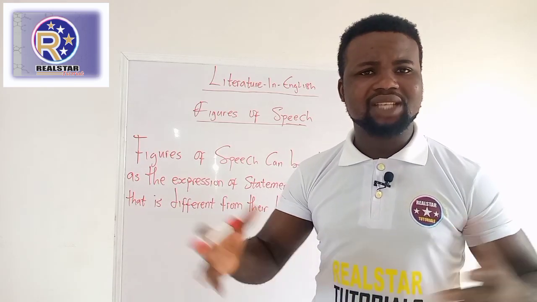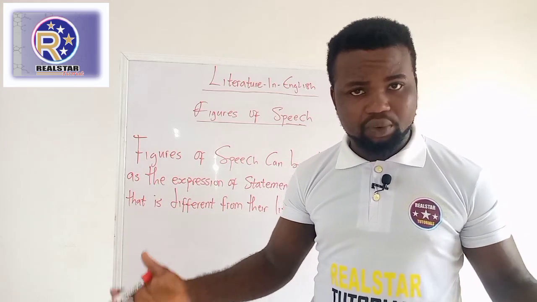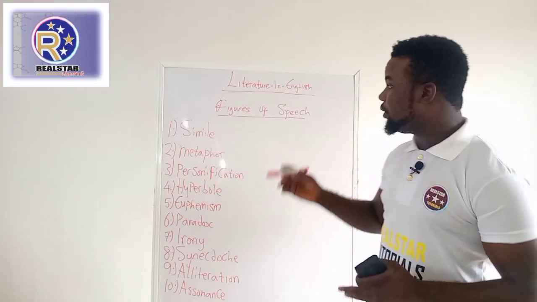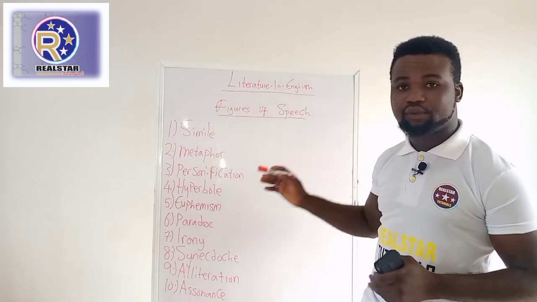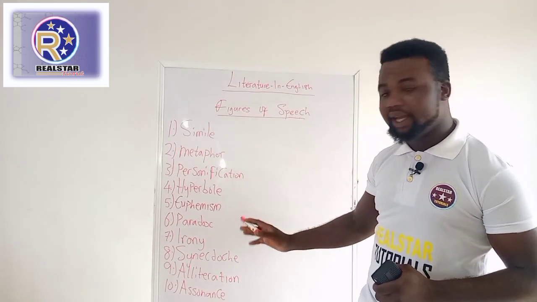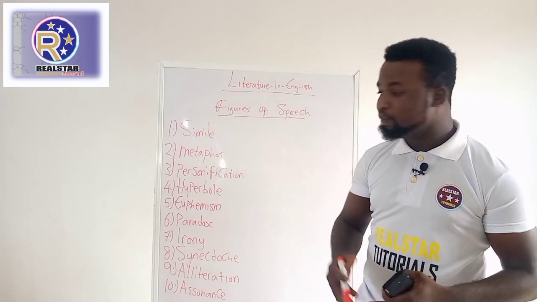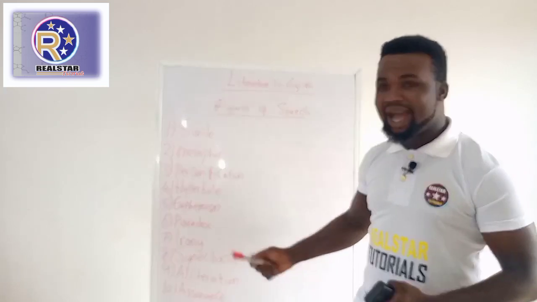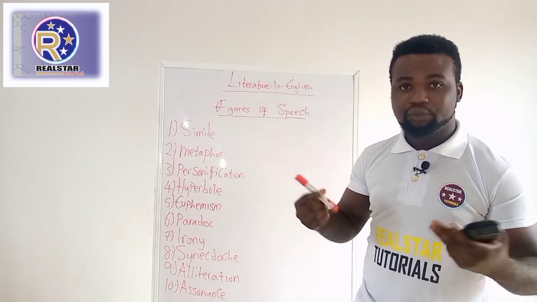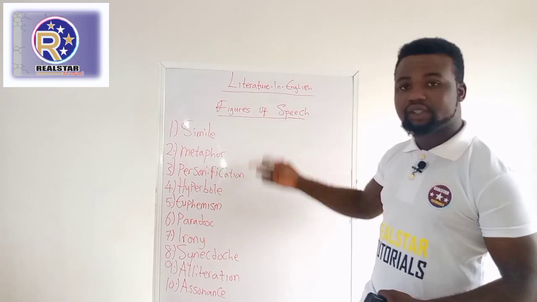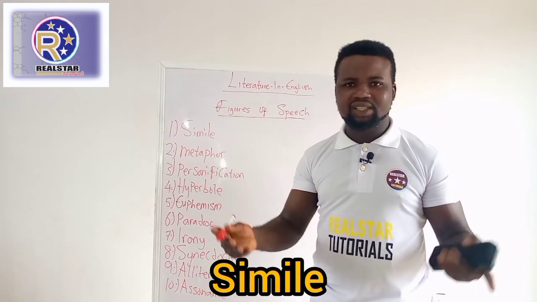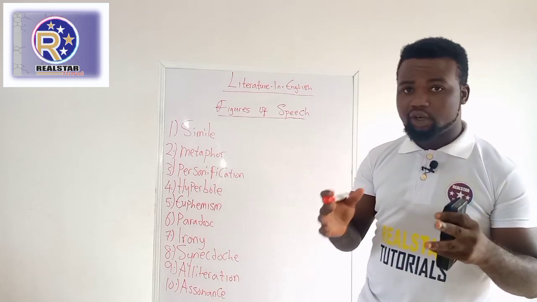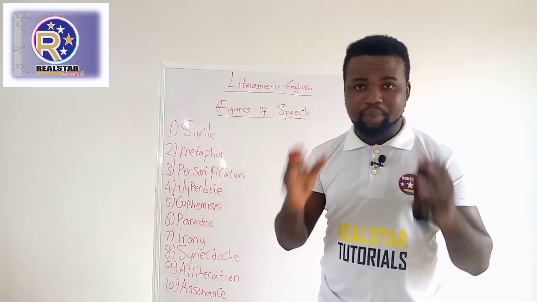Okay, so let's look at some types of figures of speech that we have. For today, we'll be treating the first 5 figures of speech I have here. Then probably in our next video, we're going to treat the remaining and we're going to treat more on figures of speech. So let's look at the first 5, starting with simile. I'm sure you've heard about simile. What is simile? Simile is a type of figure of speech that deals with comparison.